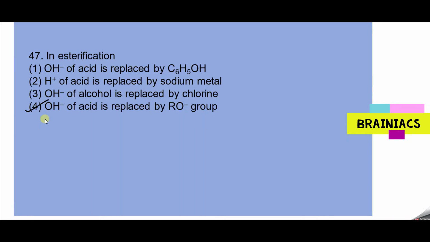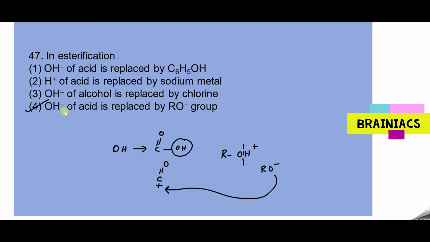Please remember, so this OH will be replaced. What will happen here? Here plus charge will come. From alcohol, H plus will move away. So you have RO minus, and RO minus will attack this plus charge. So the answer is option 4. Good. Try out this question.